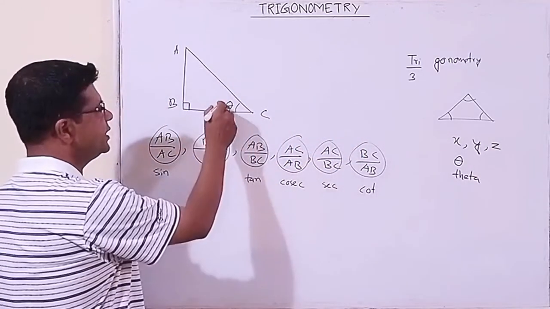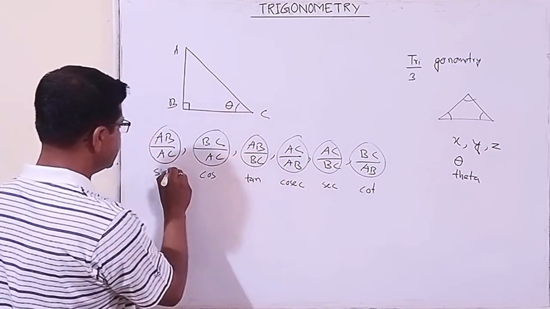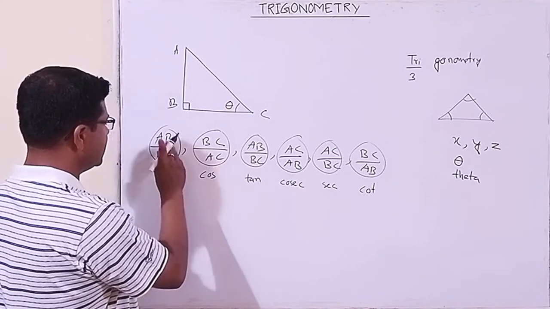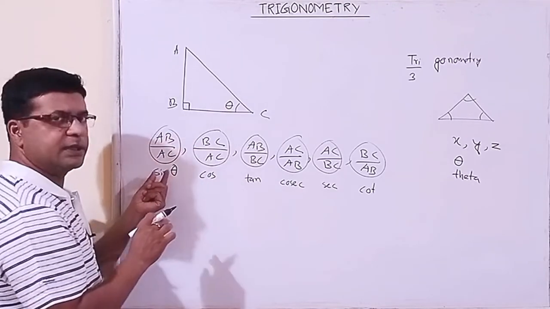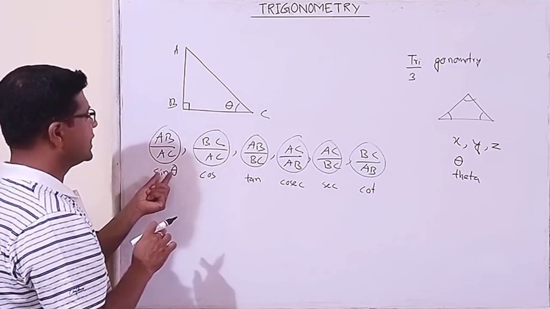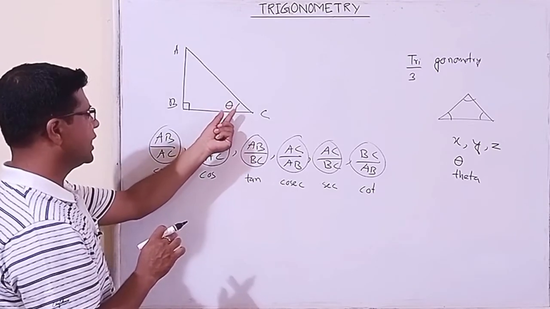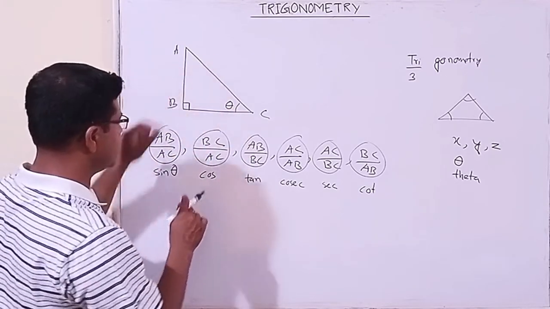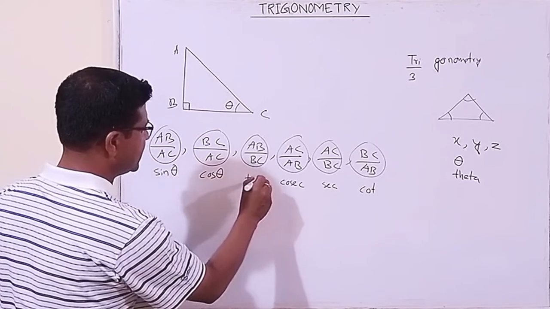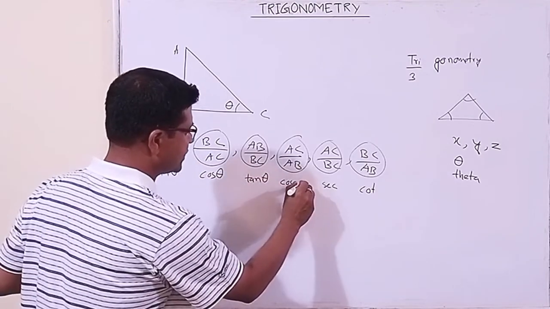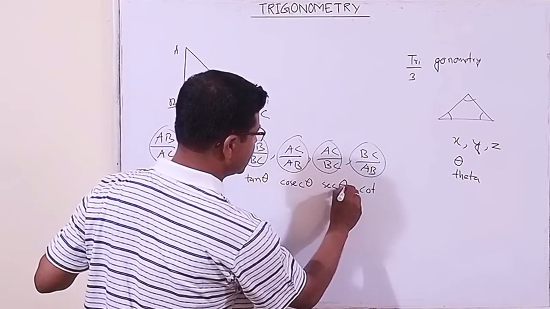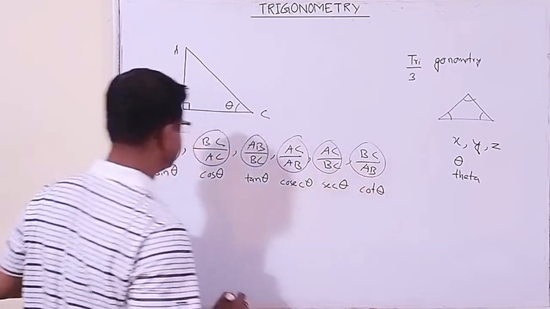So this is the symbol theta. The whole thing is sine theta, sine of this angle. Sine of theta is this by this. Then this is cos of theta, this is tan of theta, cosec theta, sec theta, cot theta.